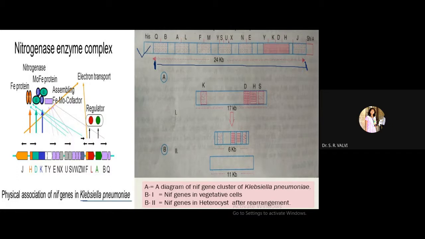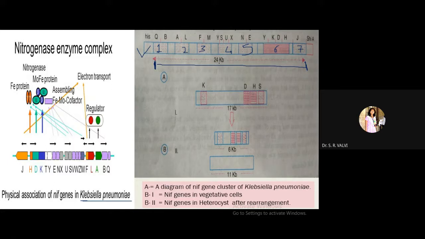NEF gene has 7 operons. See here, 7 operons. I will give the numbers: this is operon number 1, this is second, third, fourth, fifth, sixth, and seventh. So these NEF genes of Klebsiella pneumoniae have 7 operons, right?